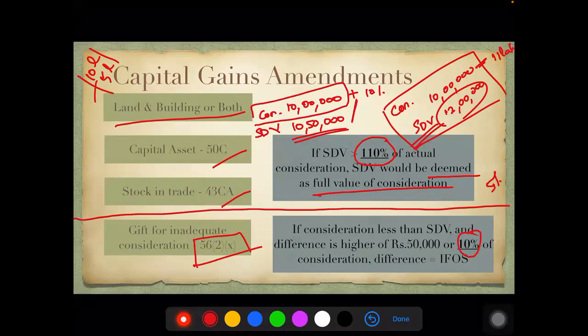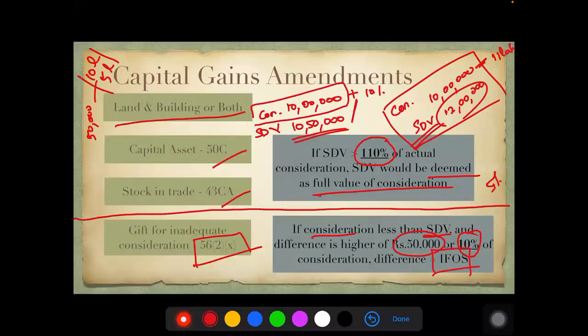Even now it is the same, but now they say take up the stamp duty value and the actual consideration and compare higher of 50,000 or 10% of the consideration. So if this difference, you compare, is either 50,000 or more than 10% of the higher of the two, then the difference, whatever is the difference, will be taxed as income from other sources as gift under this section. So earlier this condition, even here, was 5%, even this has now become 10%.